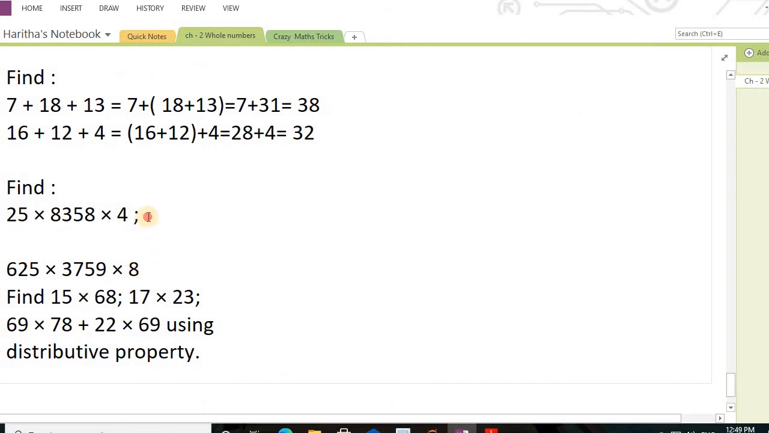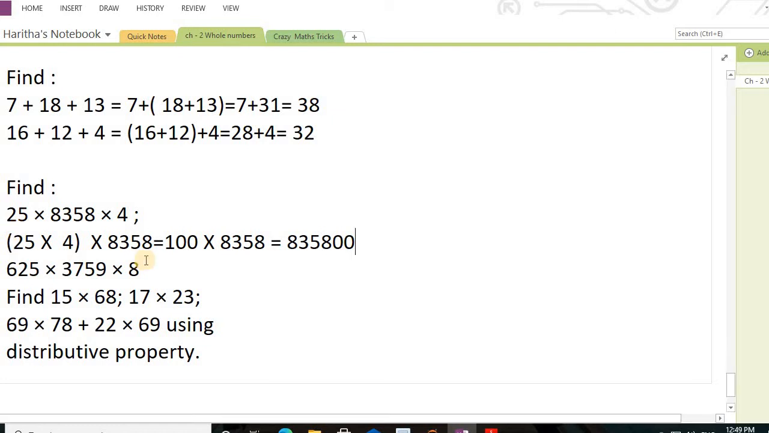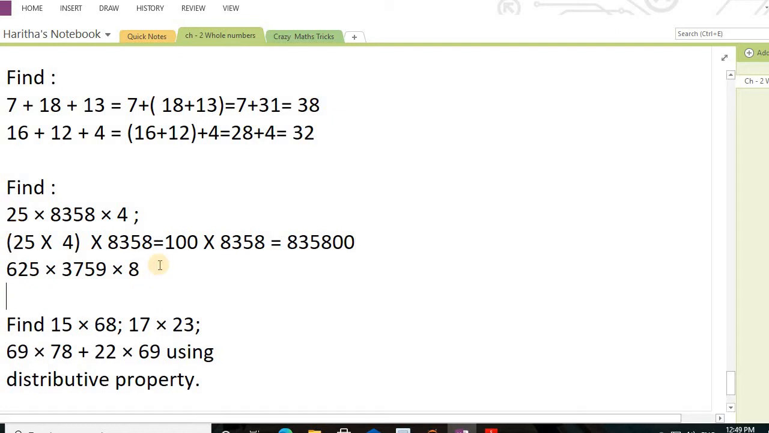So we all know that 25 fours are 100. So that only I am going to make a group here. 25 multiplied by 4 multiplied by 8358. So what will happen? 25 fours are 100 multiplied by 8358 is equal to 835800. Just adding two zeros at the end, we will get it. Okay, to make it in the easiest way.